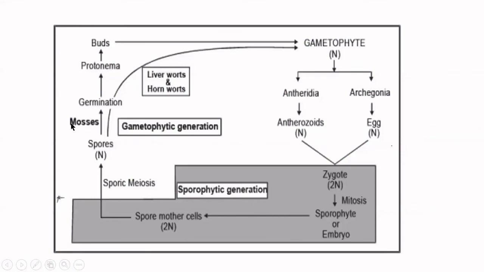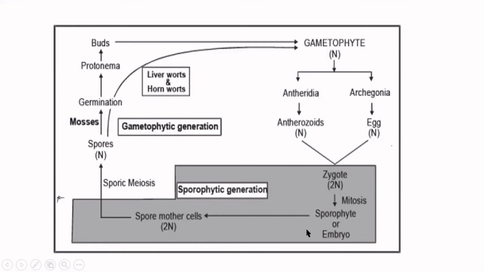This is a diagrammatic life cycle. The gametophyte is the dominant plant body, the dominant phase of the life cycle, the haploid gametophyte. So they produce antheridia and archegonia. Antheridia produce anthrozoids, which are haploid. Archegonia produce the egg, which is haploid. They fertilize and produce a zygote, which is diploid. The diploid zygote produces the sporophyte, which is referred to as the primitive embryo.